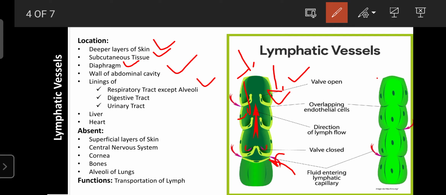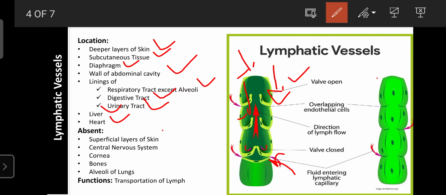And also, they are present in the lining of the digestive tract, where they help with the absorption of fat and certain nutrients from the small intestine into our systemic circulation. Lymphatic vessels are also present in the lining of the urinary tract, where they help absorb certain proteins, water, fluid and electrolytes from urine back into our systemic circulation. They are also present in the liver and the heart.